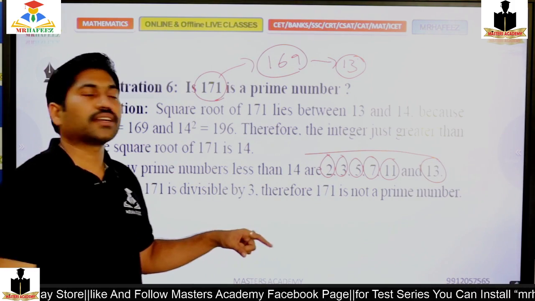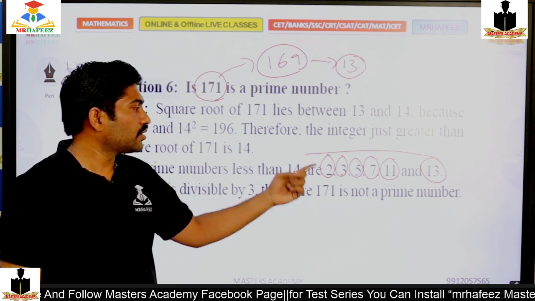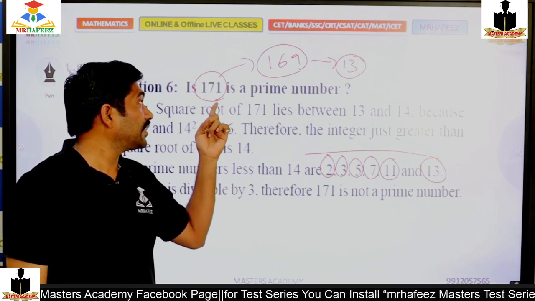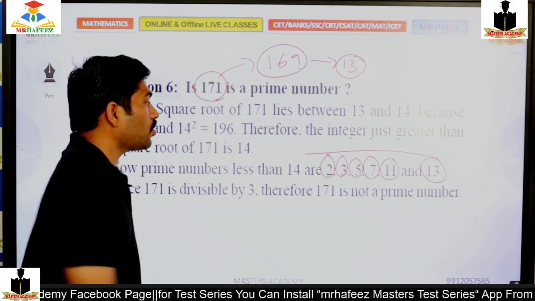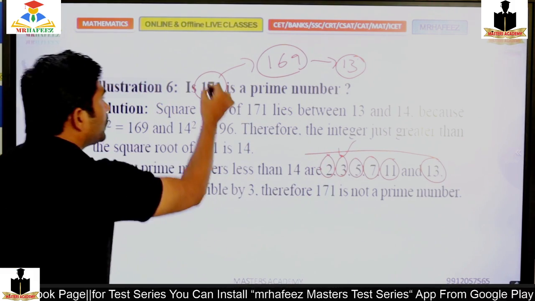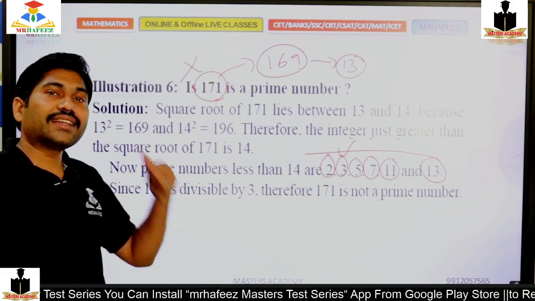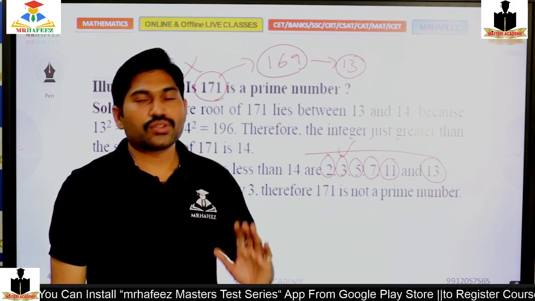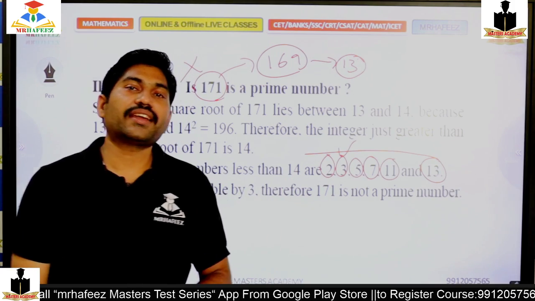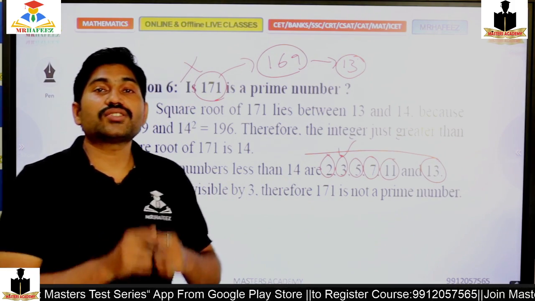Now I should check by which it will go. By 2 it cannot. By 3, yes, it can. So by 3 I am able to divide, so this is not a prime number. Then I can answer that question. If not, I will waste my energy in search of all the numbers.